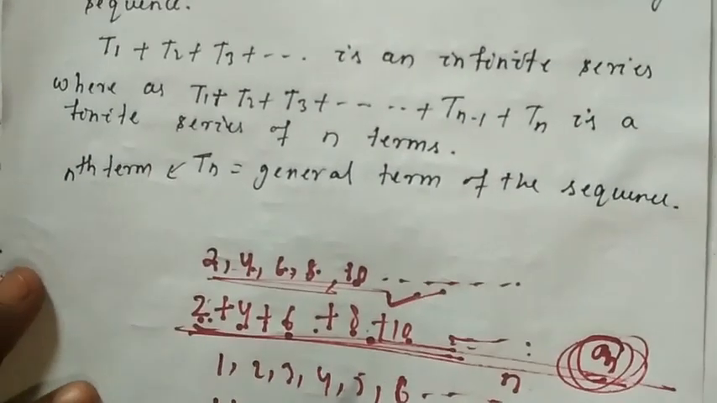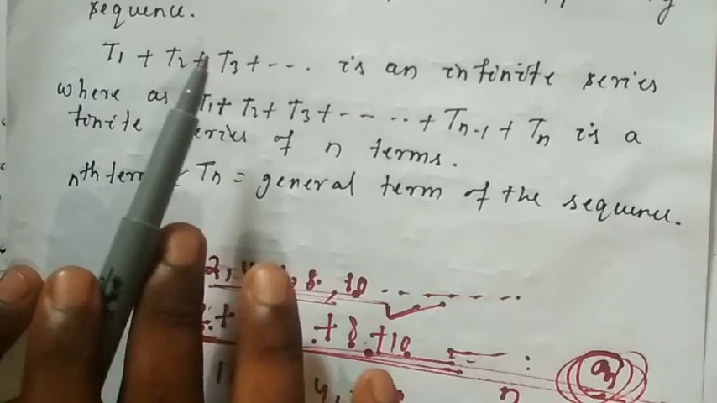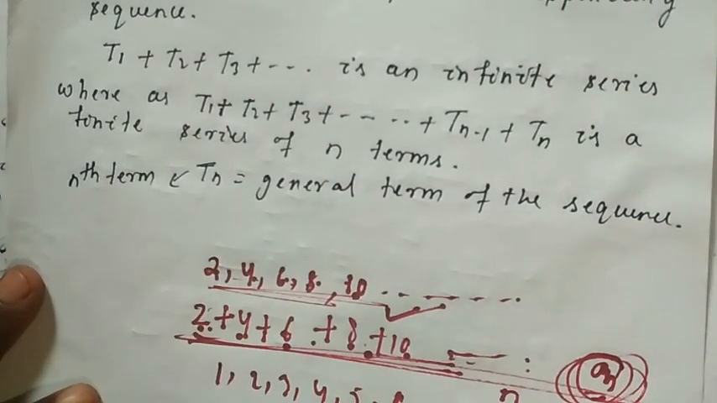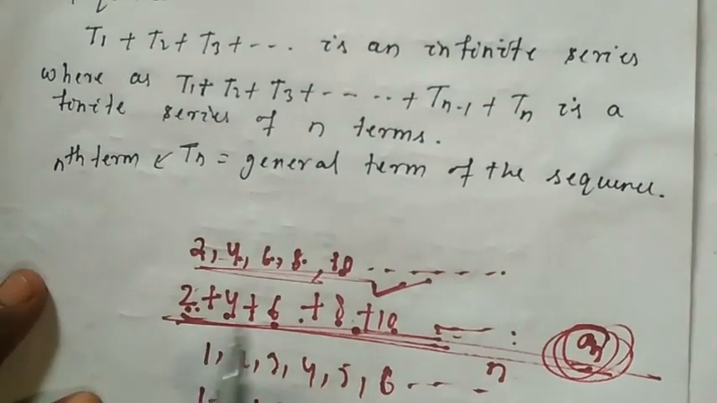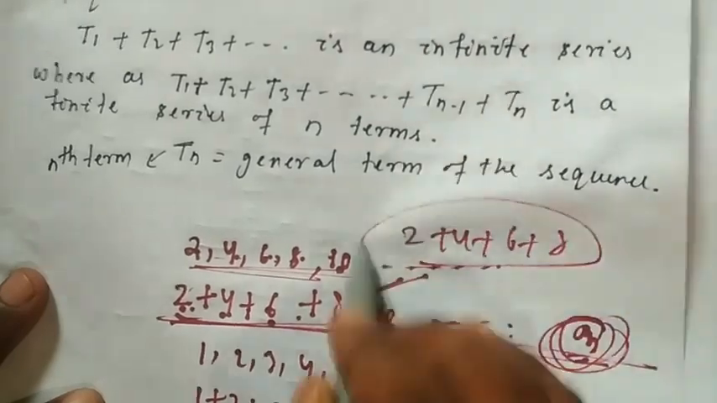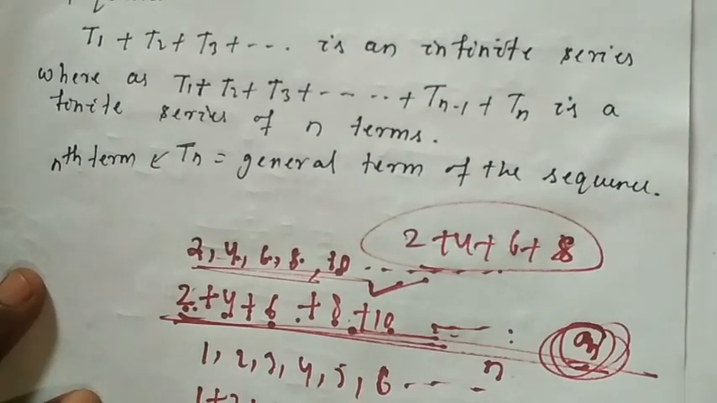And remember, in a sequence, suppose first term plus second term plus third term, up to infinite numbers of terms are there. That means you have to add. This is called an infinite series. Suppose I am writing only 2 plus 4 plus 6 plus 8, up to this much I will add. This means the last term will be 8 here.